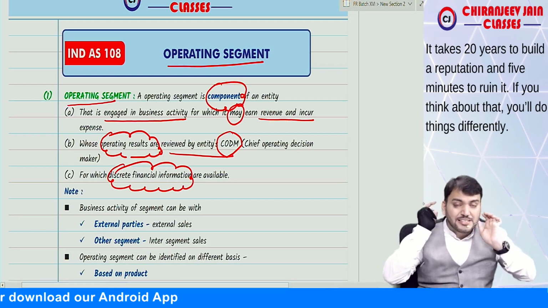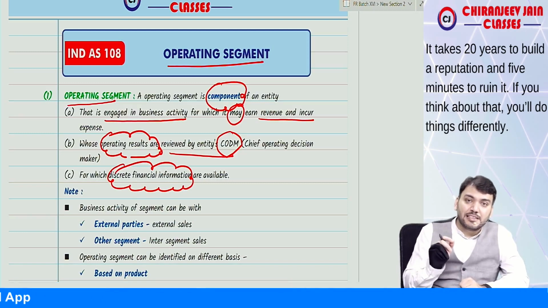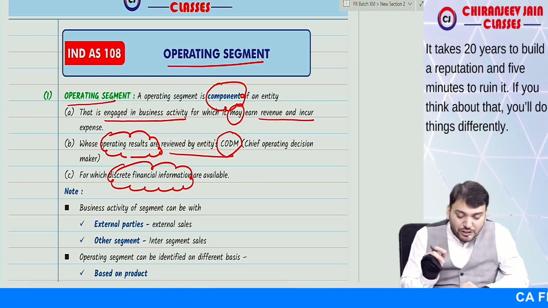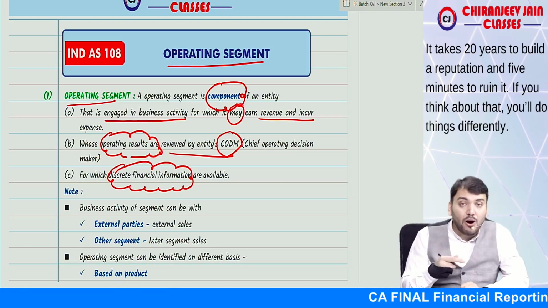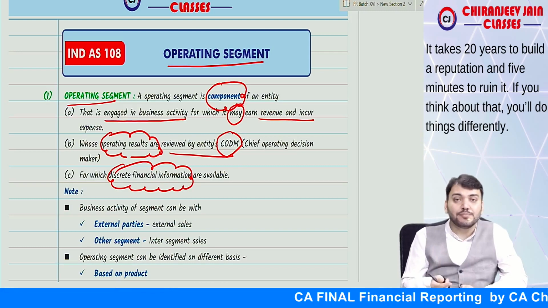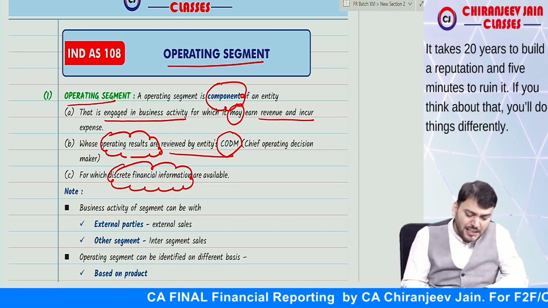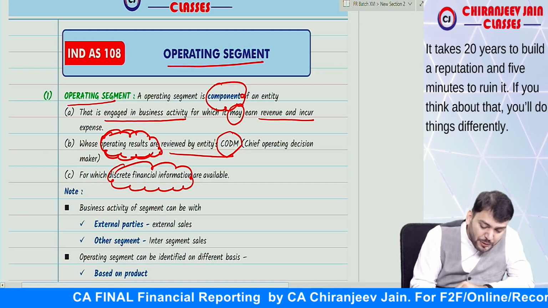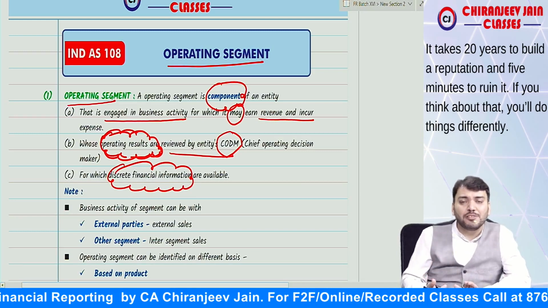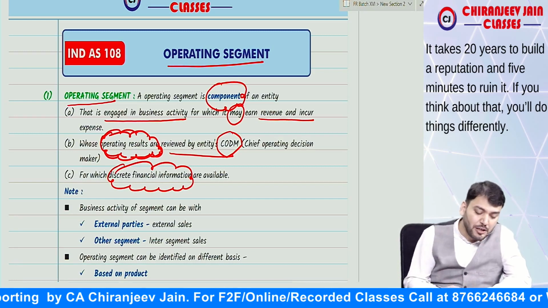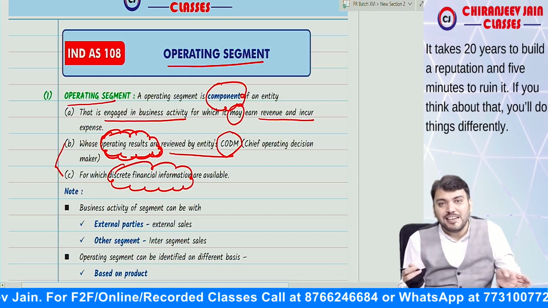Understood? So operating segment is a component of the entity that is engaged in business activity, for which it may earn revenue and incur expenses, whose operating results are reviewed by CODM, and for which discrete financial information is available. If operating results are to be reviewed, discrete financial information must be available. If it is not available, then review is not possible. So point B and point C are interlinked.